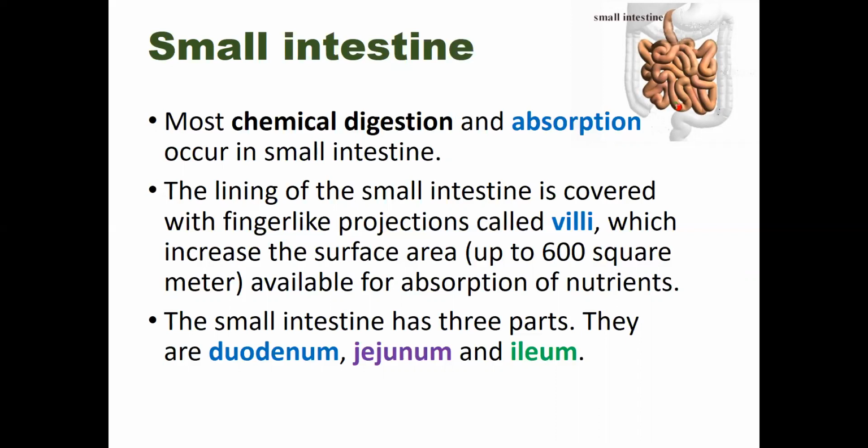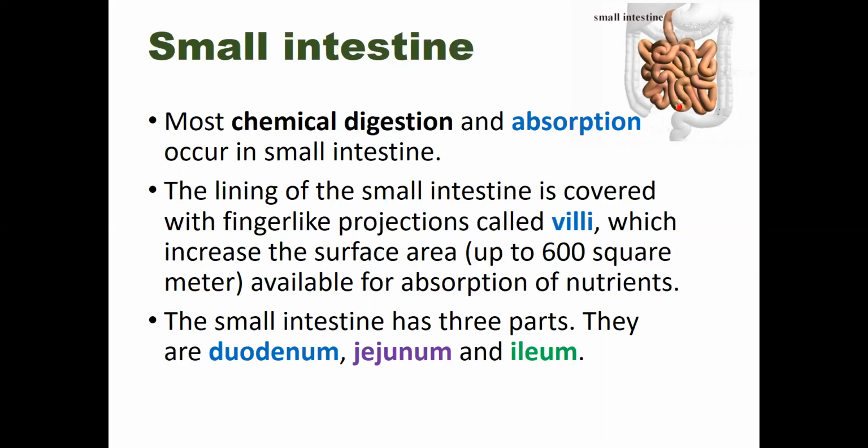The bile duct from the gallbladder and the pancreatic duct of the pancreas join just before the small intestine and open into the duodenum. It releases its bile juice at the duodenum.